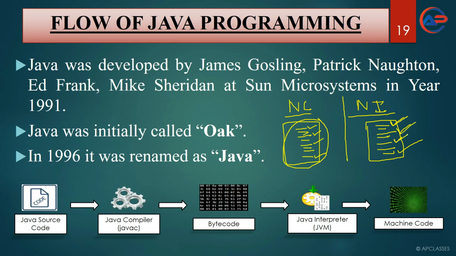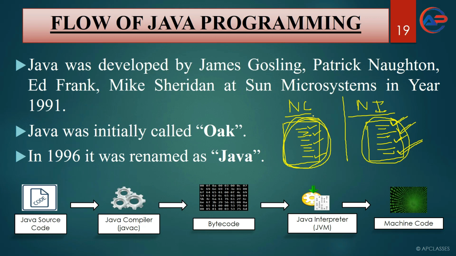Once that is rectified, it will show you the third error, and once that is rectified, the fourth error. So you can say that a compiler finds errors all at a time, but an interpreter finds the errors one by one.